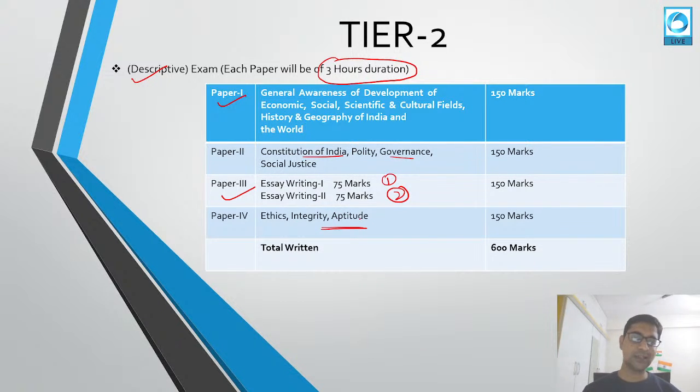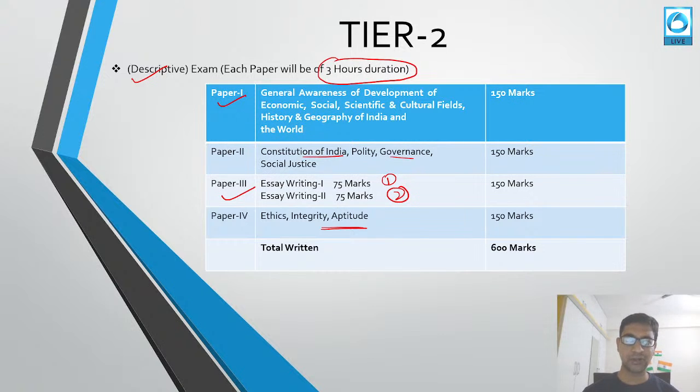As you can see, the whole structure of the paper looks as if you are preparing for a UPSC or state PCS examination, because the syllabus is overlapping. You can see the ethics, integrity, aptitude paper in the UPSC and state PCS examinations, and paper 1 of the UPSC is similar to paper 1 of this ICAR examination, and paper 2 is similar to the Constitution of India. So I am mainly telling those people who want to give exams other than UPSC that this is a best alternative, because the syllabus is the same, so you don't have to prepare that much for it.